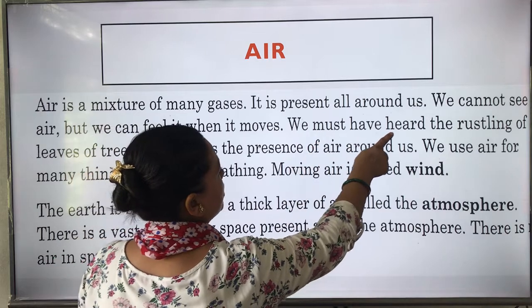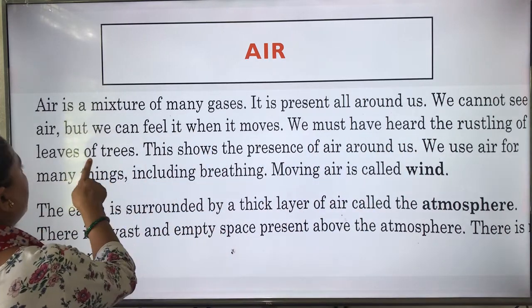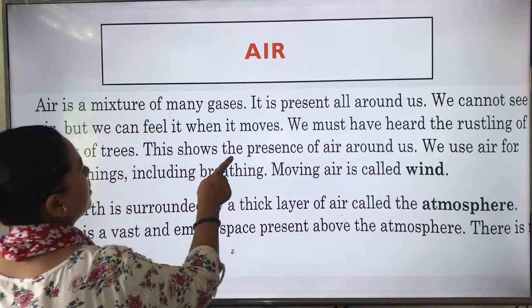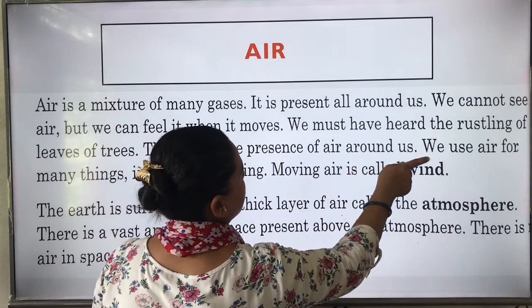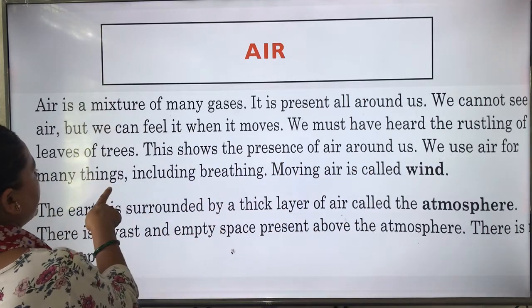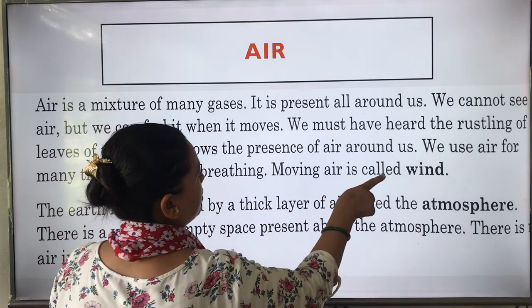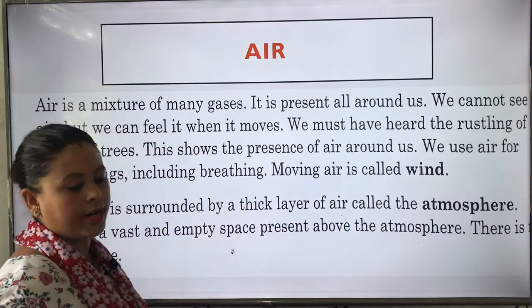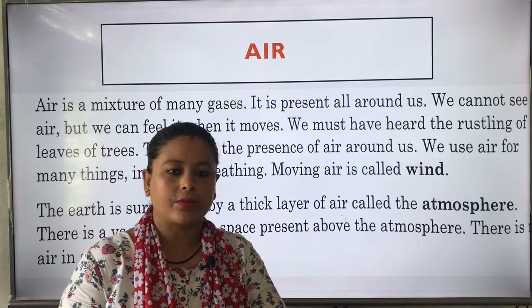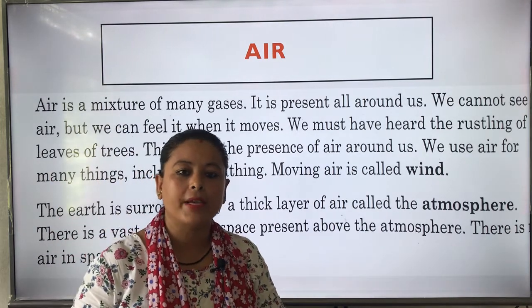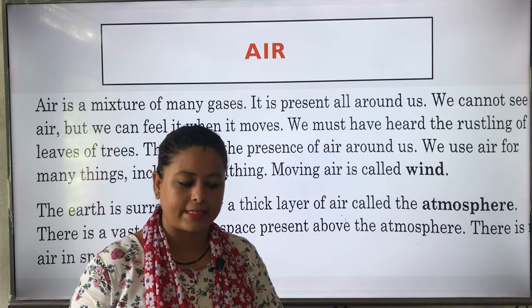We must have heard the rustling of leaves of trees. This shows the presence of air around us. We use air for many things, including breathing. Moving air is called wind. So children, the air that we breathe is a mixture of many gases.